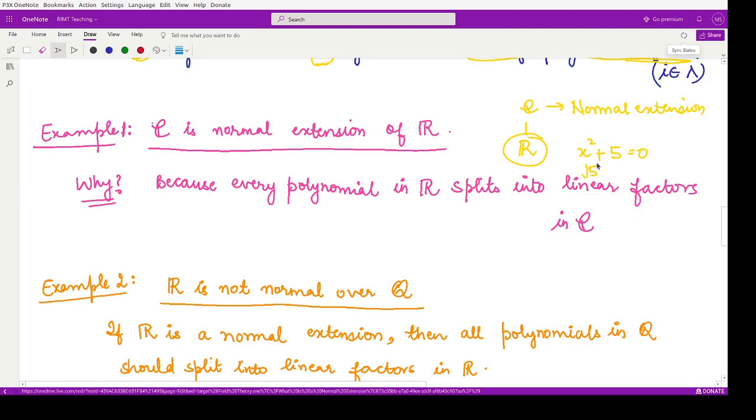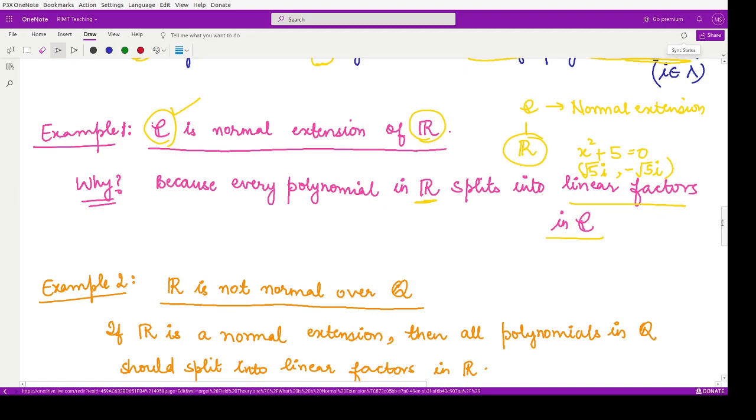One is square root 5 iota, another is minus square root 5 iota. And if you take any polynomial in R, by the fundamental theorem of algebra, we know that the roots of that polynomial would be present in C. So we say every polynomial in R splits into linear factors in C. Thus C acts as a normal extension of the field of real numbers.